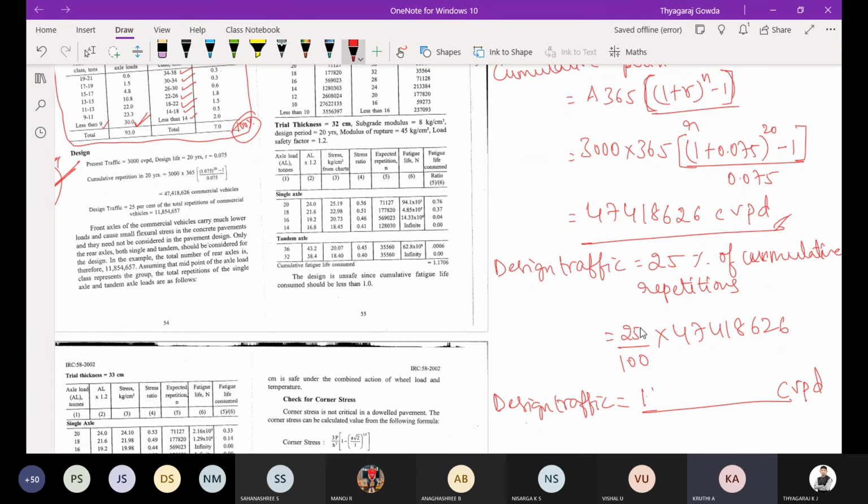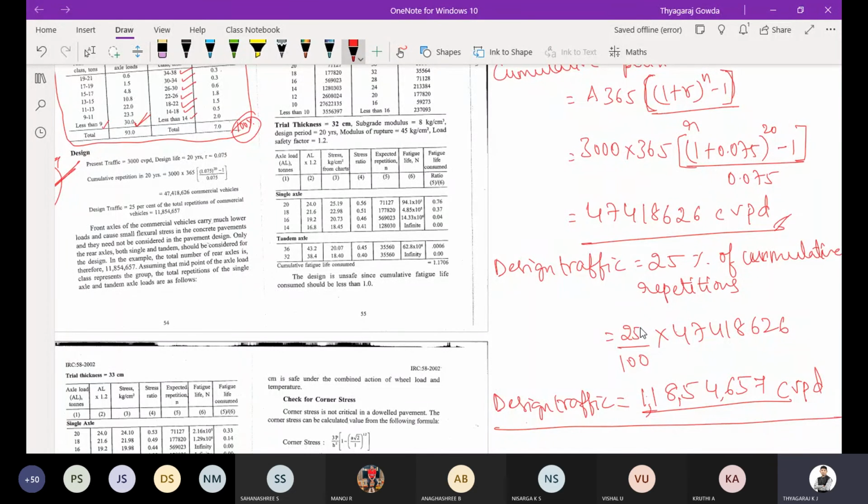11854656.5, sir. 11854656.57. We'll take 57. So this is the number of commercial vehicles that will be moving. Up to here you note down. We will continue in the next class, that is the remaining portion.